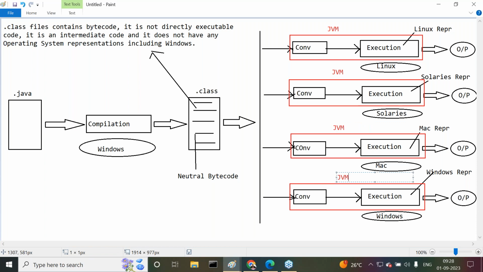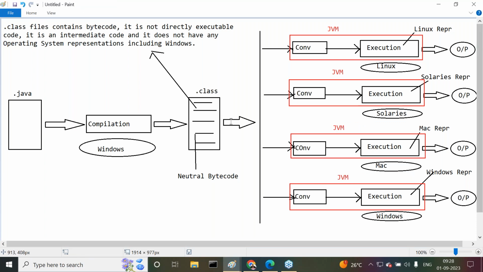Next one is JVM, Java Virtual Machine. Straightaway, I'm asking one question to you. Now try to answer it. What exactly are the roles and responsibilities of the JVM in Java? Two responsibilities are available for the JVM. What are the two responsibilities for the JVM? Come on, what are the two responsibilities here? First one is what?